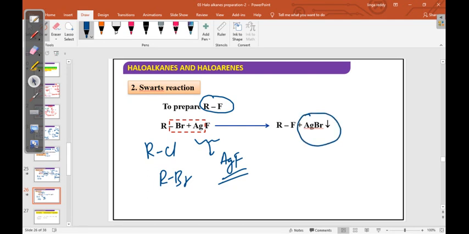You know that AgCl and AgBr precipitate. So RF. In exams they can ask in the Swarts reaction what the precipitate is, which alkyl halide we prepare, and what the reagent is.